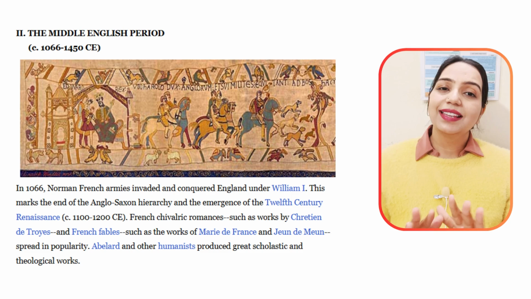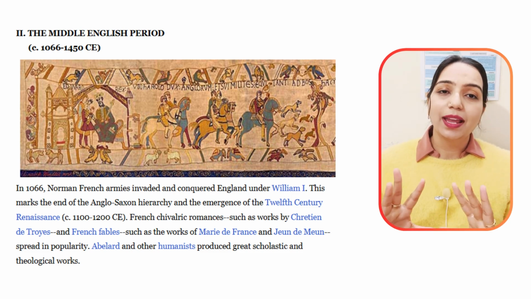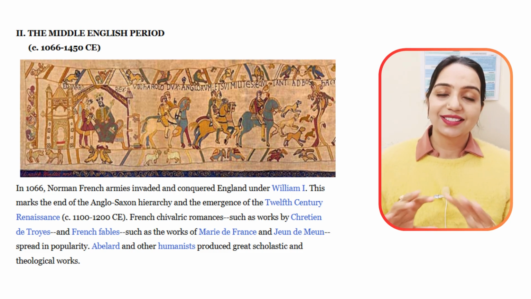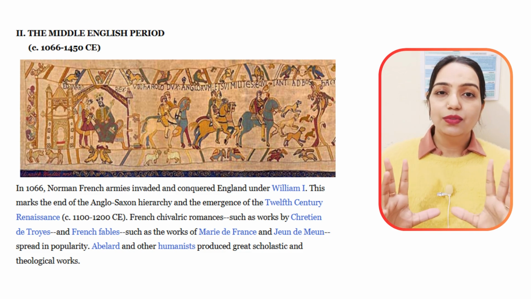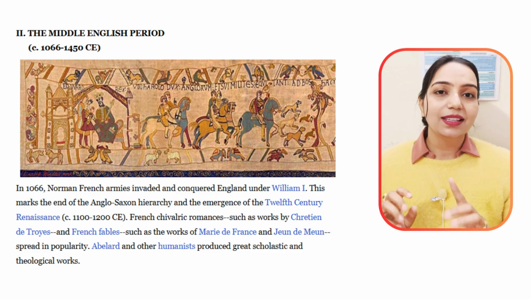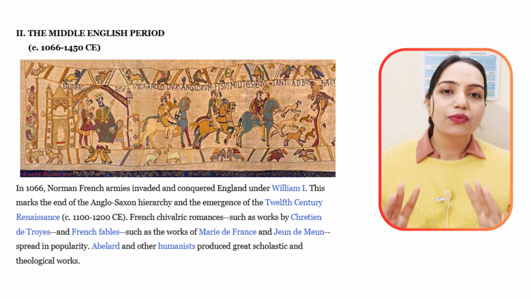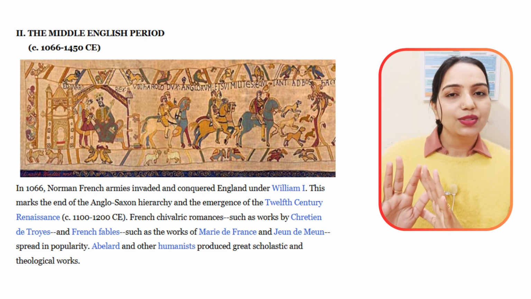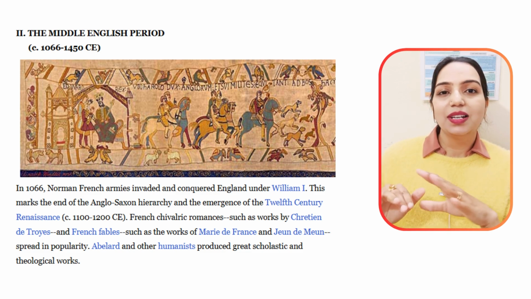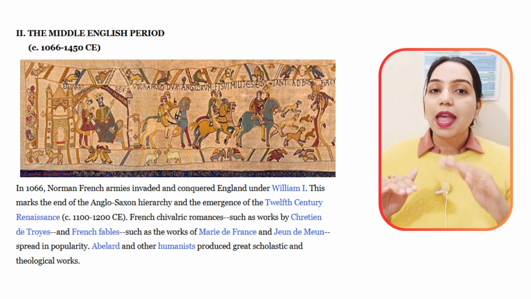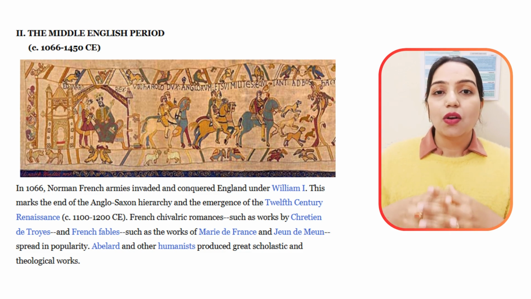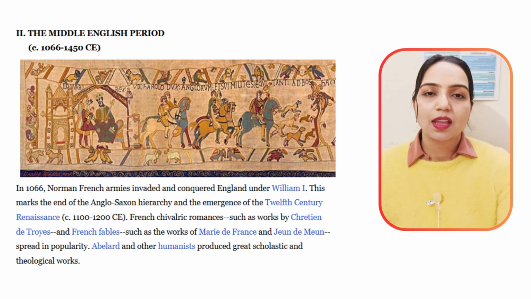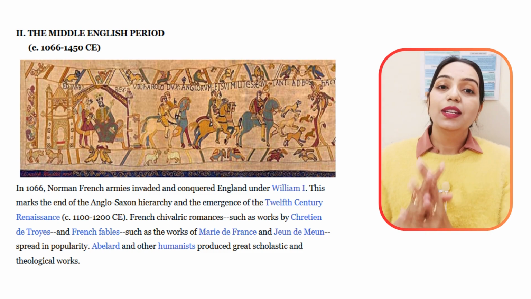So this event is actually huge. You know why? Because the whole literature will change, the language will change. Because if you think about it, technically the ruler of Britain is now French. So he will impose French everywhere, and the old English will be suppressed and limited to the very common people. And the court people will be mostly talking in the French language. With this begins our Middle English period.